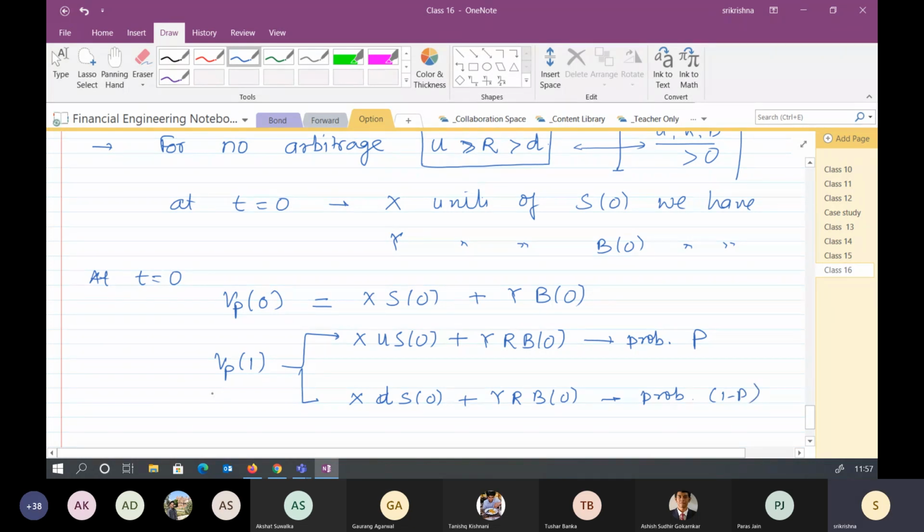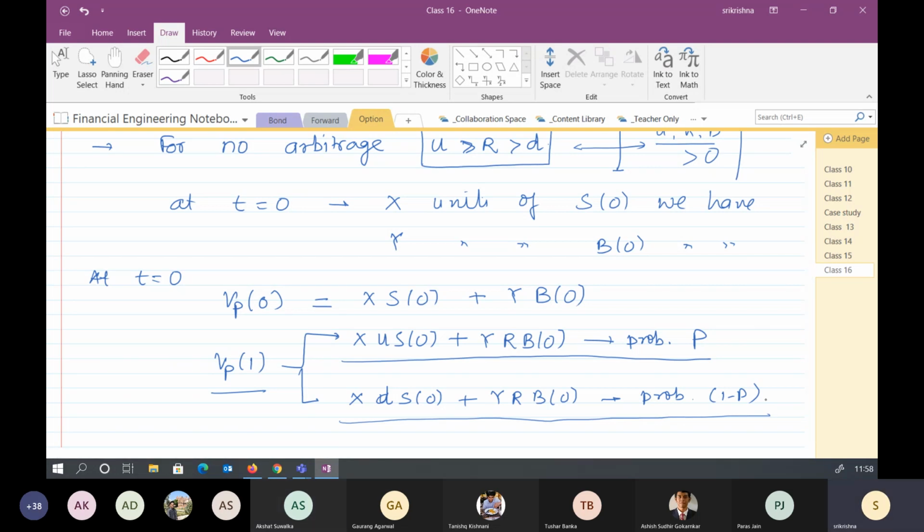And at t equals 1, when the one period ends, the asset price from S0 could have gone to US0 or DS0 with probability P and 1 minus P, and B0 will have gone to RB0, irrespective of whatever happens. So I say that this would be the value of my portfolio with probability P, and this would be the value of my portfolio at t equals 1 with probability 1 minus P. Do you agree with this?